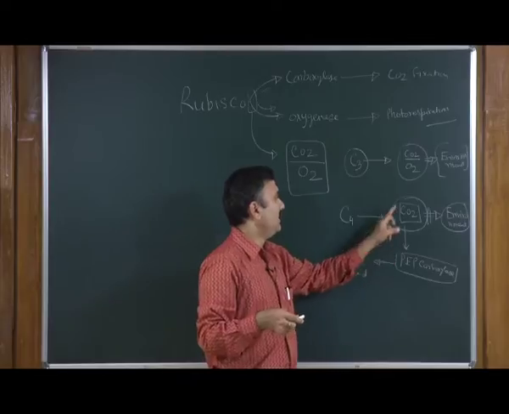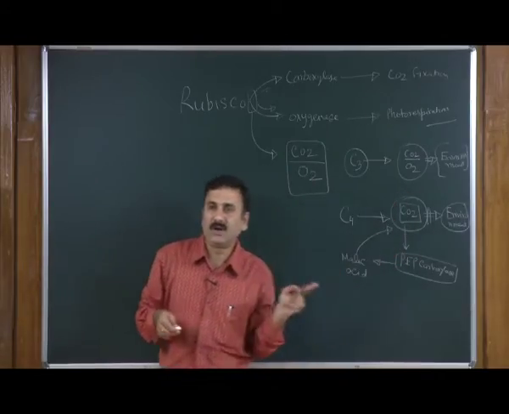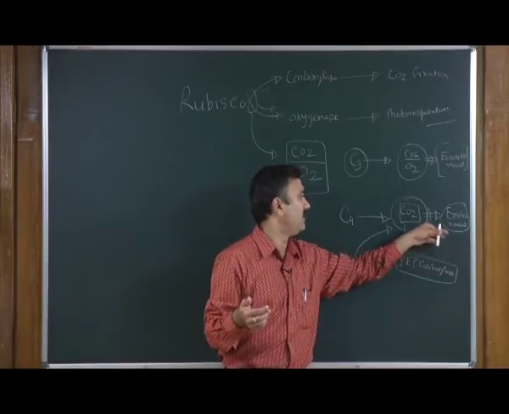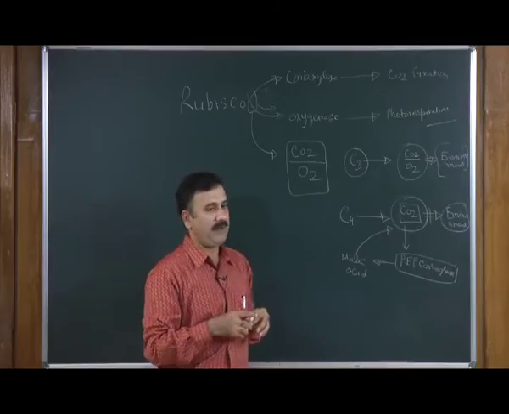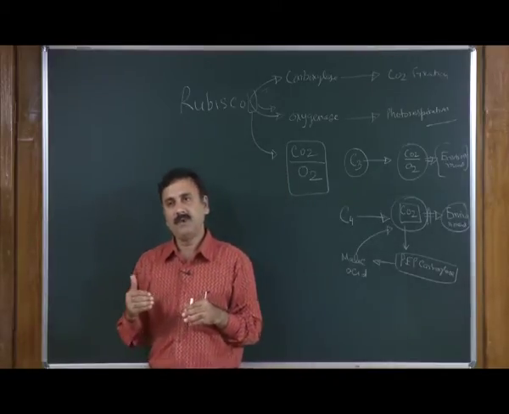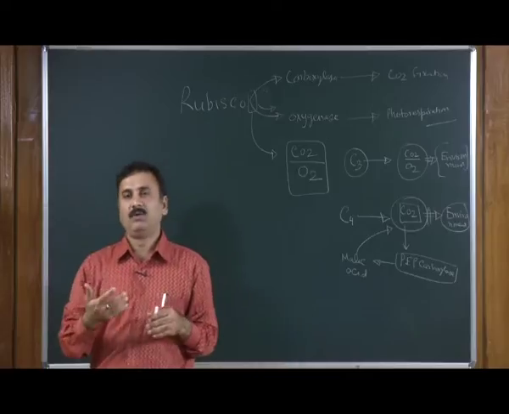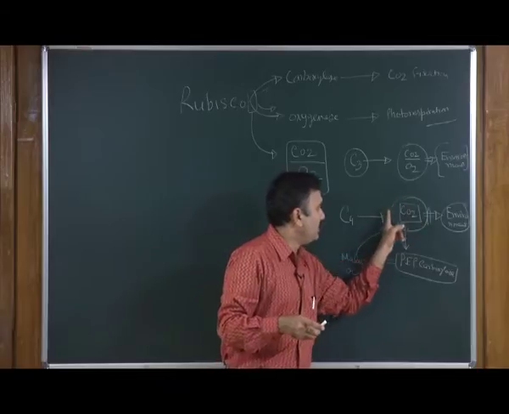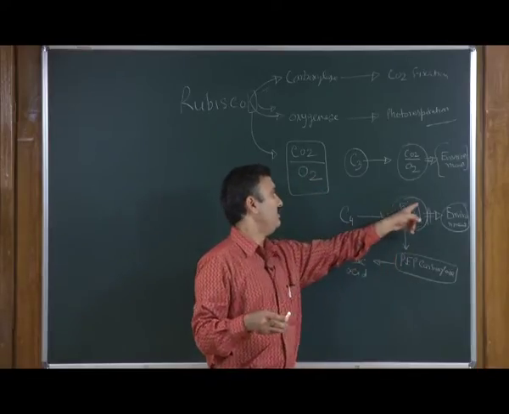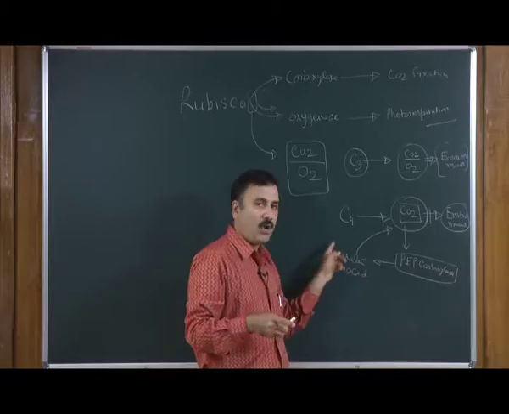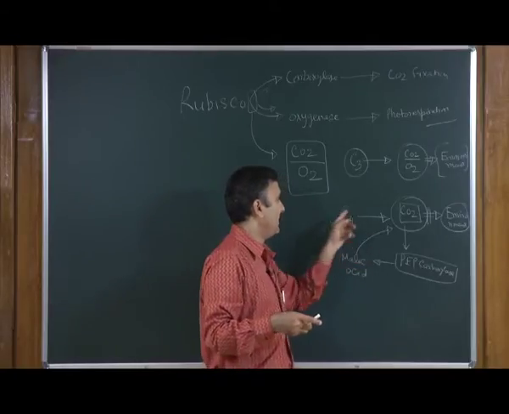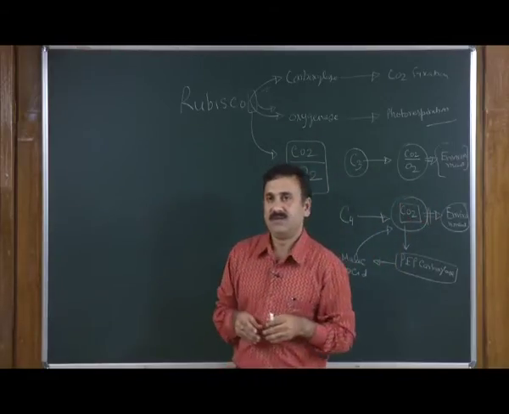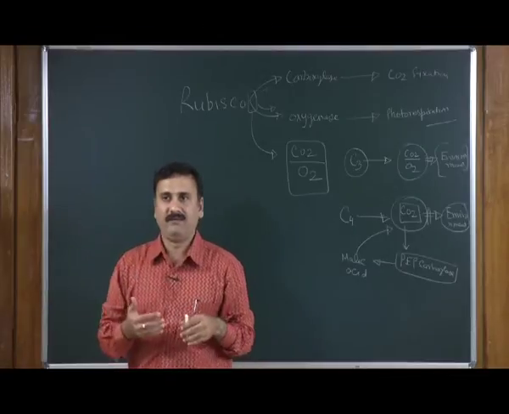So, that is why in this case the presence of oxygen in the environment does not matter, and that is how in the case of C4 plant it is going to show more carboxylation. The CO2 concentration built up by the breakdown of malic acid or oxaloacetic acid in the C4 cycle is going to be very high compared to the CO2 concentration which the C3 plants have.